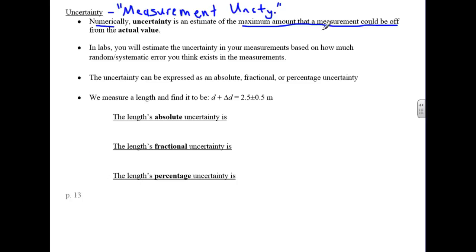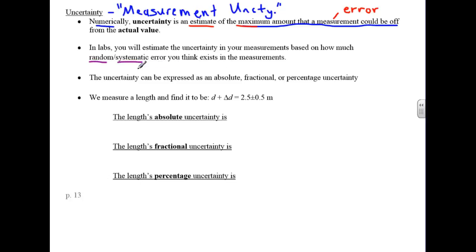But wait a second, maximum amount that a measurement could be off from the actual? The amount a measurement is off from an actual value has a name. What is that called? The amount that a measurement differs from the actual value. That's called the error. So uncertainty is, did you see the word estimate? It's an estimate of your maximum error. And that estimate includes an estimate of how much systematic and how much random error you think could exist in the measurement. This is a typo, isn't it? Exist. Oh, no, it's not. It's singular. Error is singular.